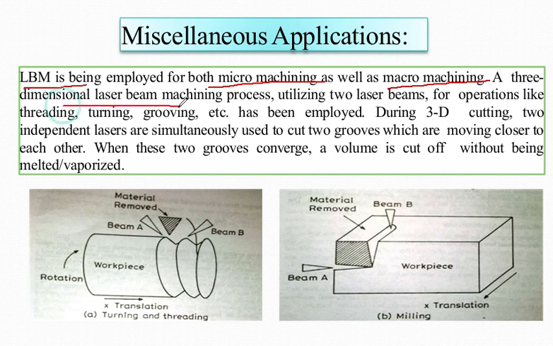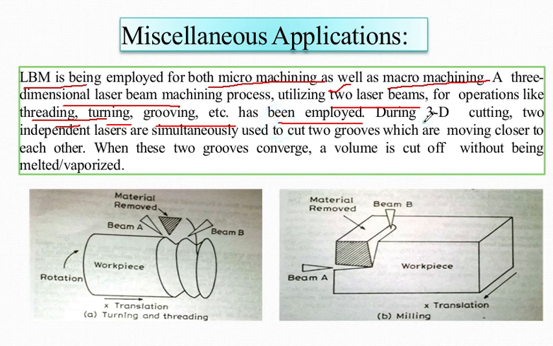Now, three-dimensional laser machining process utilizes two laser beams for operations like threading, turning, grooving. Threading, turning, grooving you might have heard in lathe operation, which is a very conventional method of performing these operations. But if you want to do it with three-dimensional laser beam machining, then what you have to do? You have to use two laser beams for threading, turning, grooving, etc. And it has been employed to perform these operations.